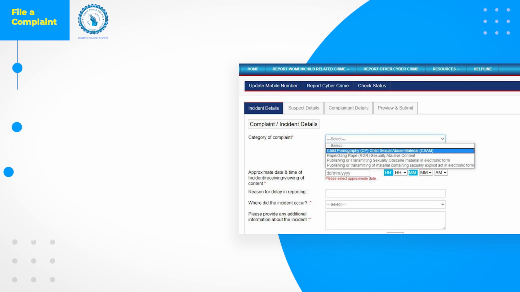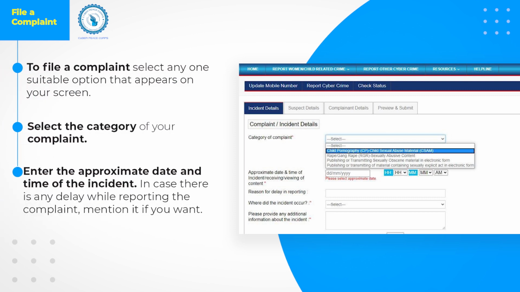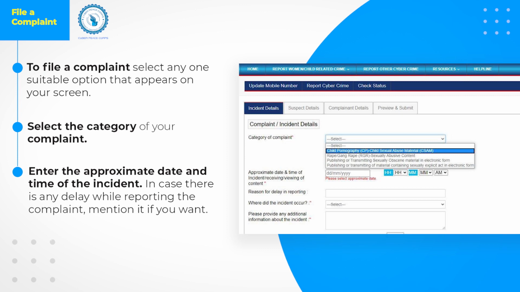There are 4 parts in filing a complaint: incident details, suspect details, complaint details, and preview and submit. Start by selecting an appropriate option from the category of complaint drop-down. The options available are child pornography, child sexual abuse material or CSAM, rape or gang rape, sexual abusive content, publishing or transmitting sexually obscene material in electronic form, publishing or transmitting of material containing sexually explicit act in electronic form.